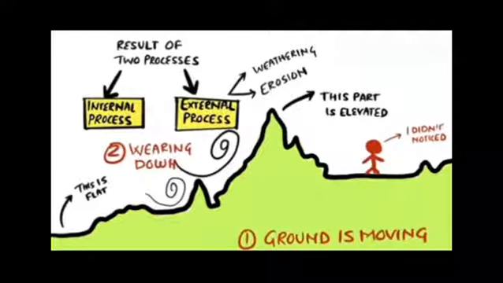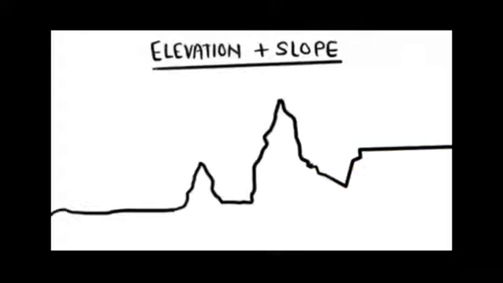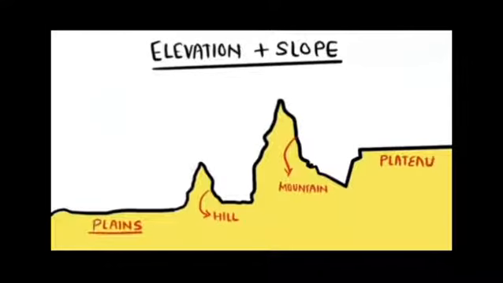Now depending upon elevation and slope, the landforms are classified as mountains, plateaus, hills, plains and valleys. Before that, let's start with the hills. Hills are the landforms, the land surface that rises higher than its surroundings.